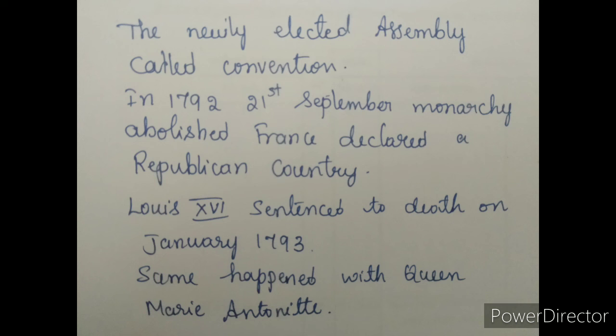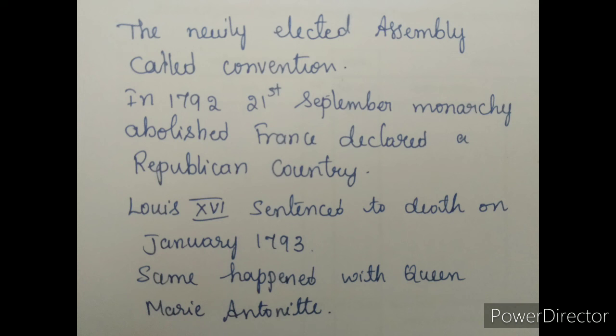That was implemented. The newly elected assembly was called the Convention. On 21st September 1792, it abolished the monarchy and declared France a republic. As you know, a republic is a form of government where the people elect the government, including the head of government. There is no hereditary monarchy. You can try and find out about some other countries that are republics and investigate when and how they became so. Louis XVI was sentenced to death by a court on the charge of treason.